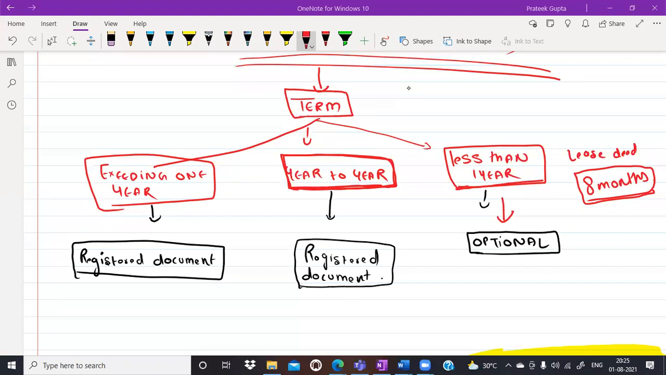No, I am saying, what is the meaning of year to year lease? It is given in Section 107. The period of 11 months, and post 11 months it could be another 11 months and so on. This is known as year to year. Yes, this is very, very important. What is the meaning of year to year?